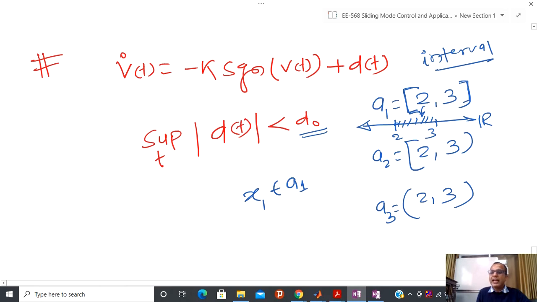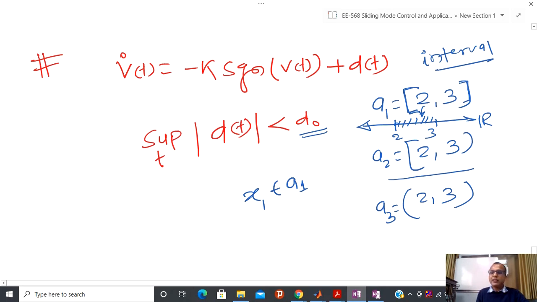But here you can see that I have an open interval. It means that this point is not included. Now whenever we have a closed interval, at that time at least we are able to understand what is the maxima and what is the minima. So the minimum value is 2 and the maximum value is 3. But are you able to comment here about maxima or not? Suppose I have this kind of A2. Is it possible to talk about the maximum value of this particular interval A2 or not?